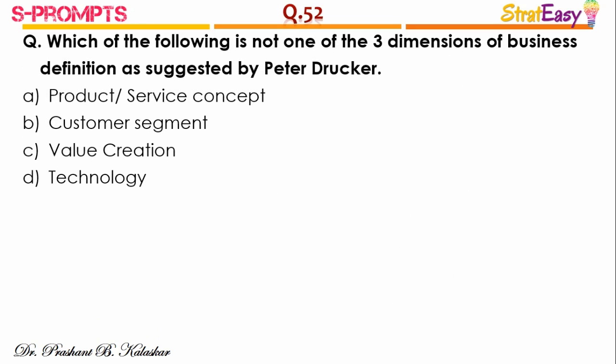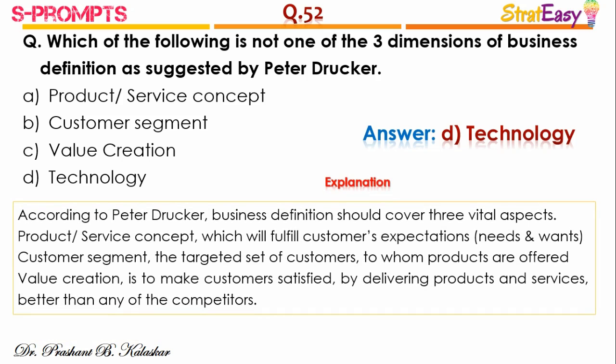Question number 52. Which of the following is not one of the three dimensions of business definition as suggested by Peter Drucker? The answer is D. Technology. According to Peter Drucker, business definition should cover three vital aspects: the product or service concept which will fulfill the customer's expectations, that is the needs and wants; customer segment, that is the targeted set of customers to whom the product and services will be offered; and value creation is to make customers satisfied by delivering product and services better than any of the competitors.